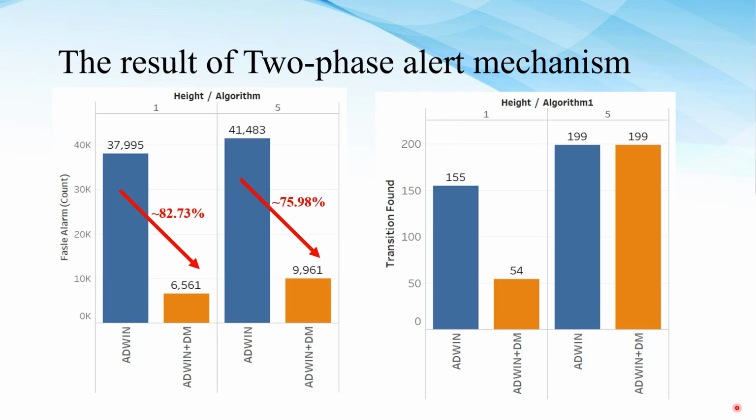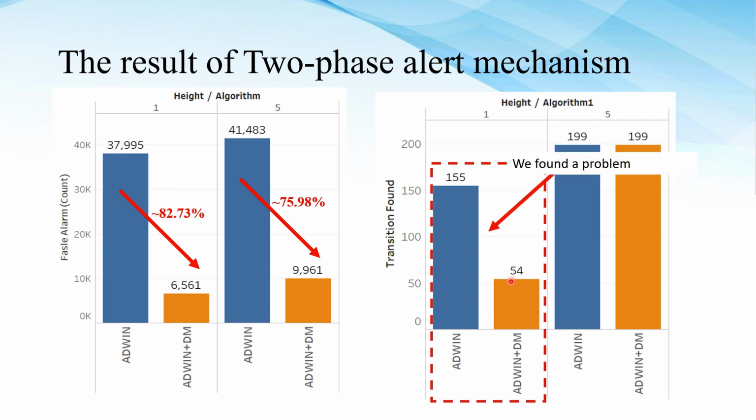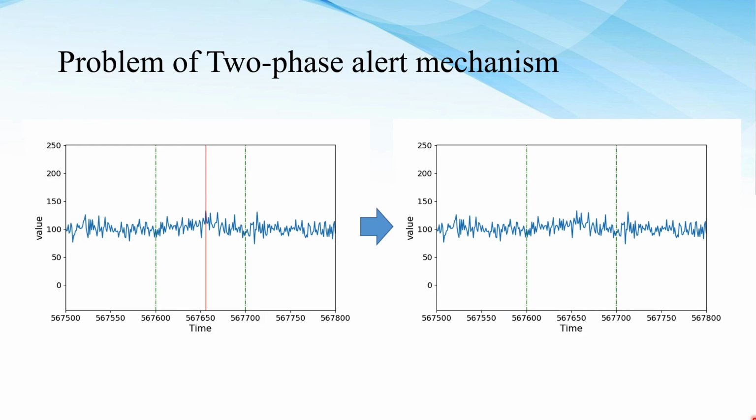However, when we use the two-phase mechanism, the false alarm on the left-hand side is reduced by about 80% and 75%. However, the true positives are also reduced. Why this case is a problem, I show on the next slide. On the right-hand side, the result from the adaptive window is a single alarm. Then the two-phase mechanism removes it, because we assume a single alarm is noise. That is why the two-phase mechanism becomes a problem at 100 duration and 1 sigma.